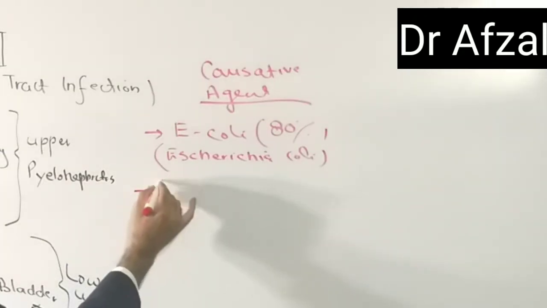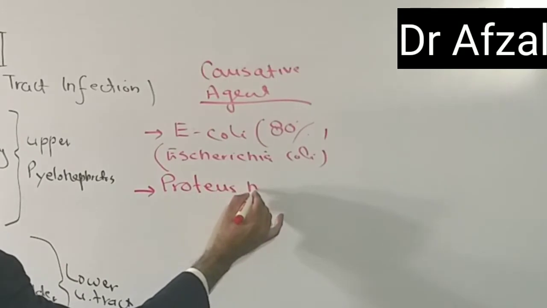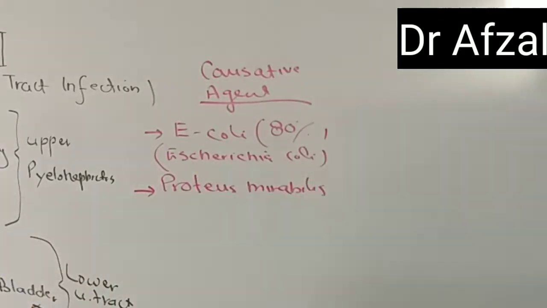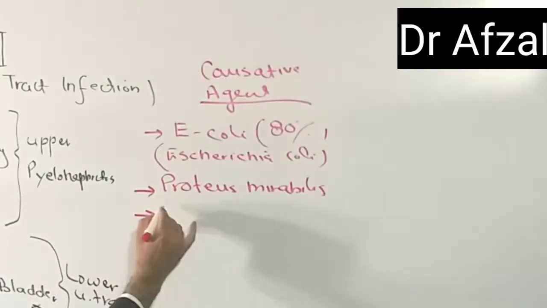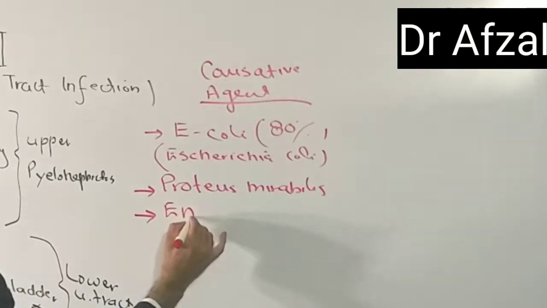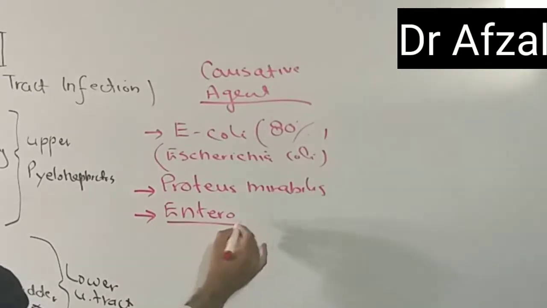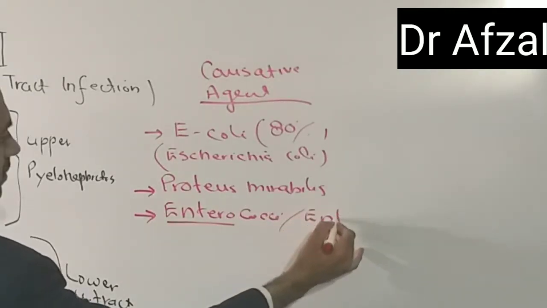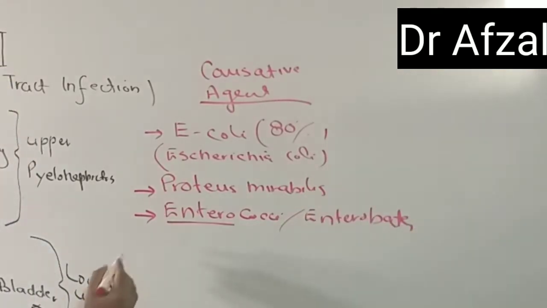It can be Proteus mirabilis. The majority of the bugs which cause urinary tract infection are gram negative. Then it can be enterococci and Enterobacter, which is also a causative agent.